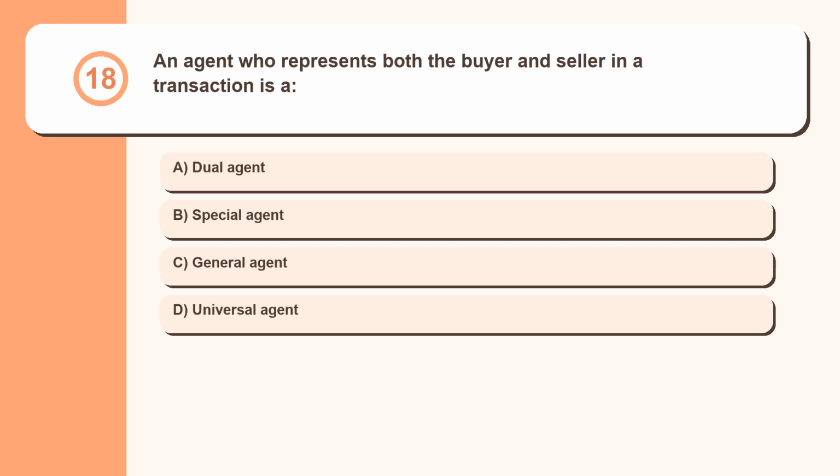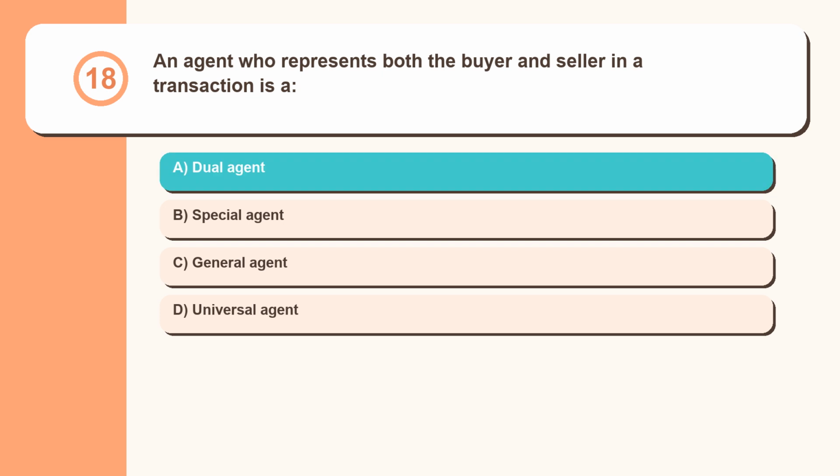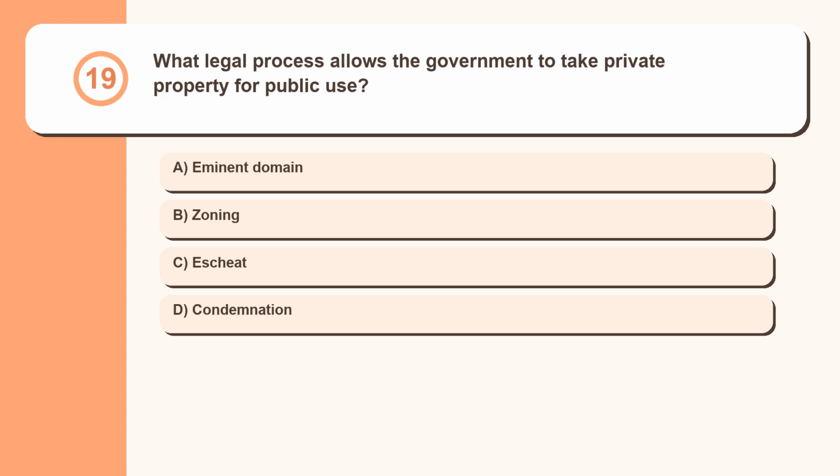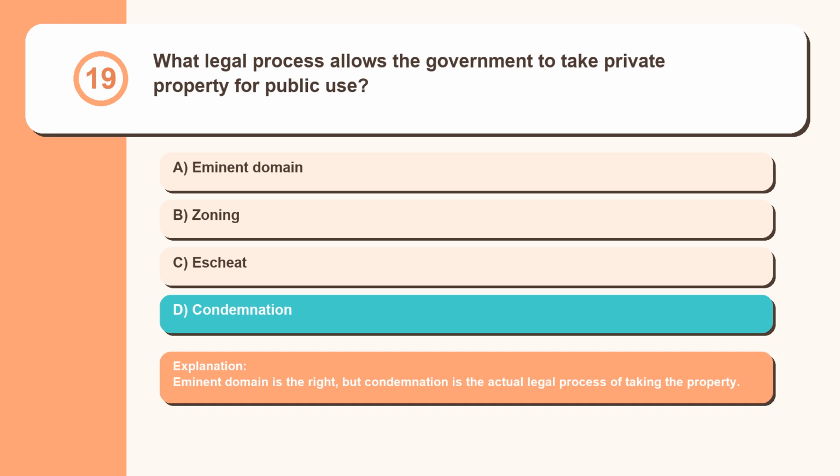Question 18. An agent who represents both the buyer and seller in a transaction is a dual agent, special agent, general agent, universal agent. Dual agency occurs when the same agent or brokerage represents both parties in the same transaction. Question 19. What legal process allows the government to take private property for public use? Eminent domain, zoning, escheat, condemnation. Eminent domain is the right, but condemnation is the actual legal process of taking the property.